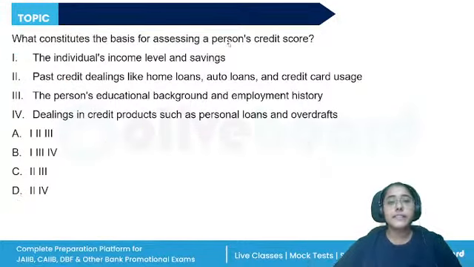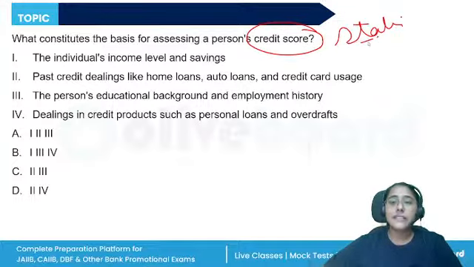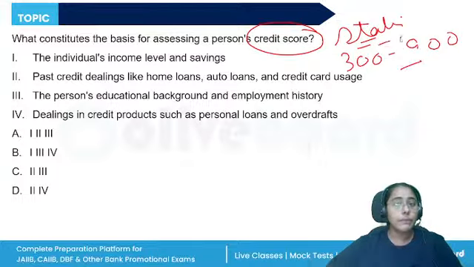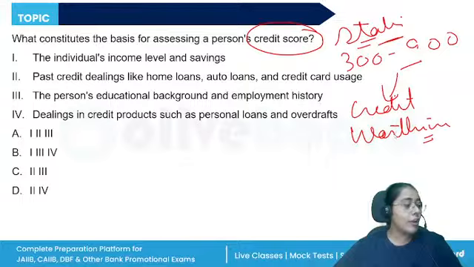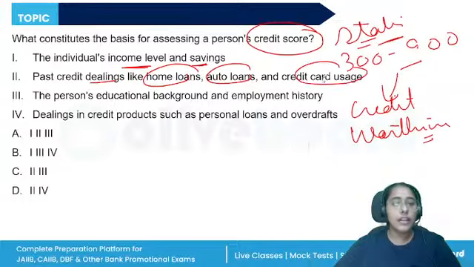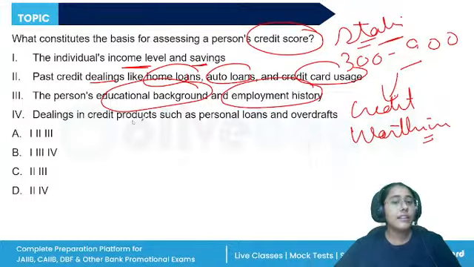What constitutes the basis for assessing a person's credit score? What is a credit score? It is basically a statistical analysis done. A score between 300 to 900 is allotted on the basis of this analysis, which shows the credit worthiness of the customer. So, what is the basis for assessing or preparing this credit score? The individual's income level and savings, past credit dealings like home loan, auto loan, credit card usage, person's educational background and employment history, dealing in the credit products such as personal loans and overdrafts.